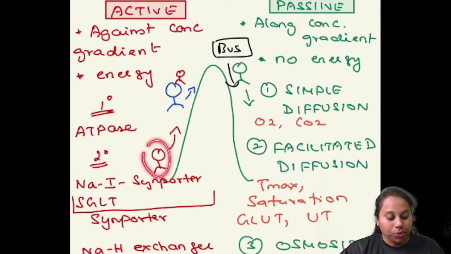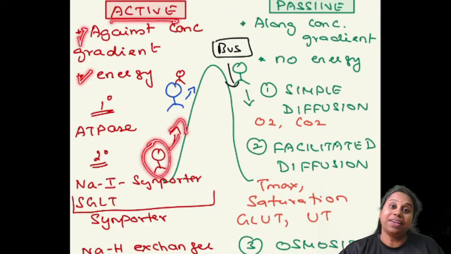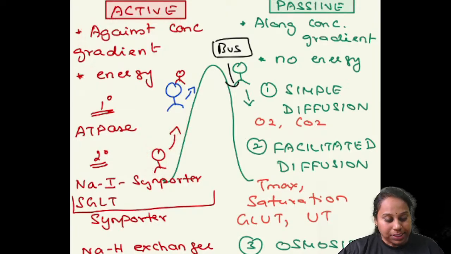Just imagine you are going to climb a mountain. You have to go against the concentration gradient because you have to climb from low to high. And you need energy for this. You have to climb actively. This is called active transport, going against the gradient, going from low to high. So this is the active type of transport.